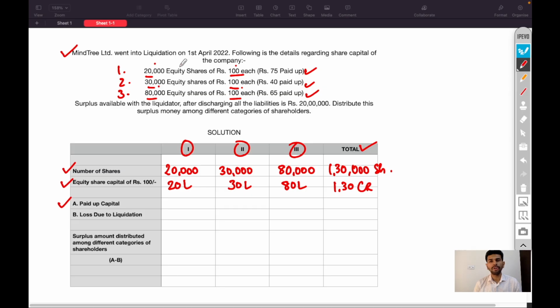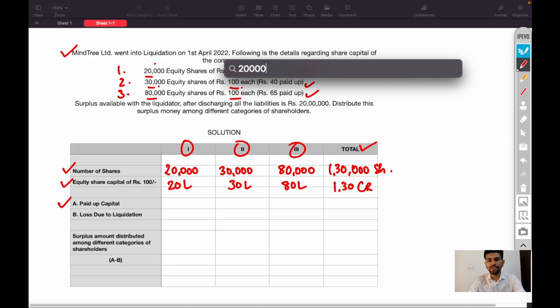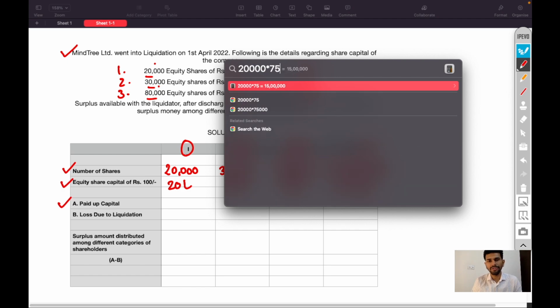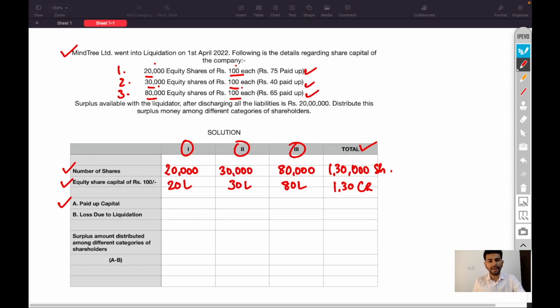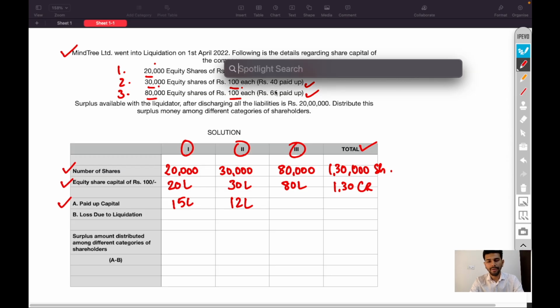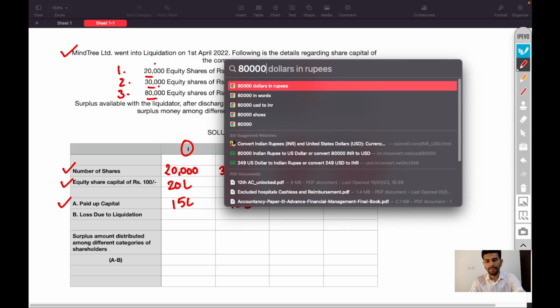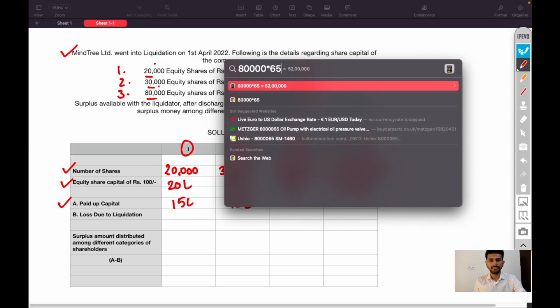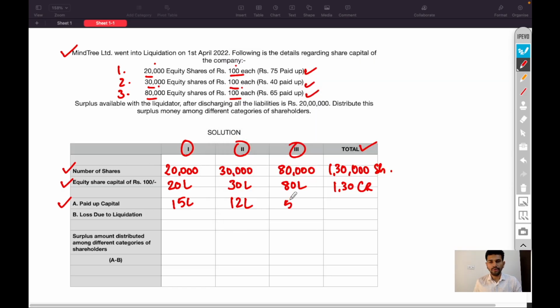So 20,000 shares into 75 rupees, 15 lakh. 30,000 into 40, 12 lakh. 80,000 into 65, 52 lakh.